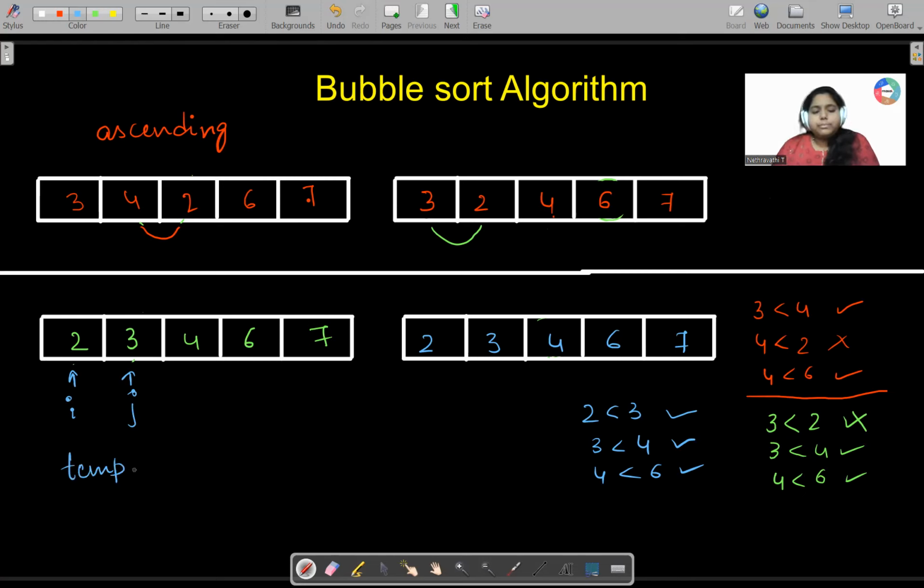Then we can go on exchanging the numbers and pushing them to the temporary file. So this is how the bubble sort algorithm will work. So students, did you all understand how it is going to work? Okay, fine. Can you all try now?